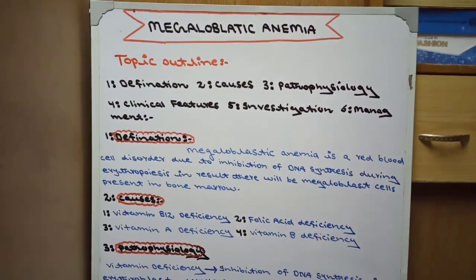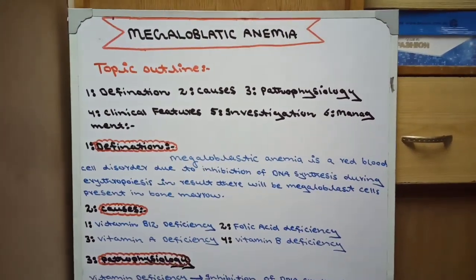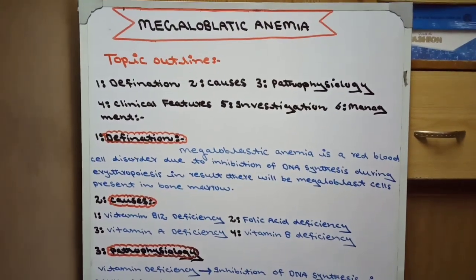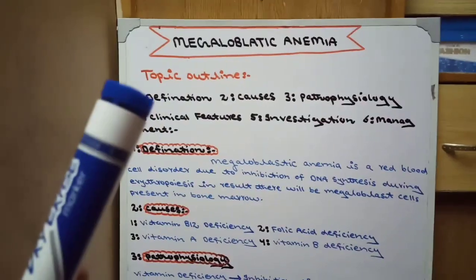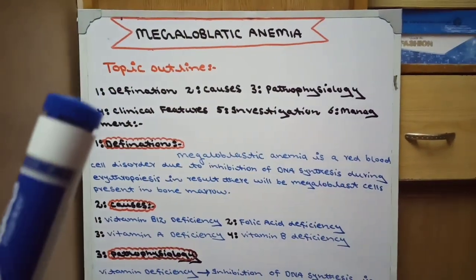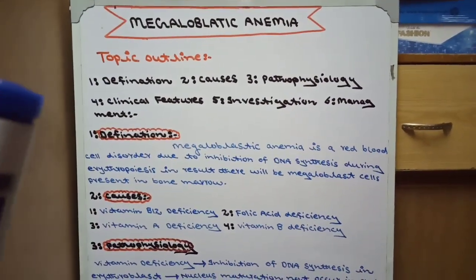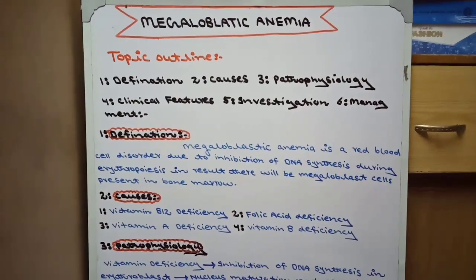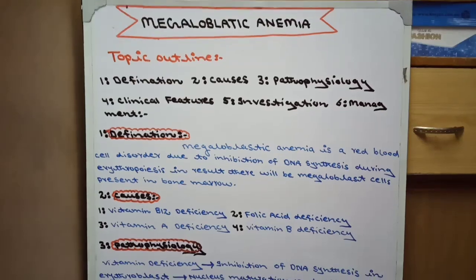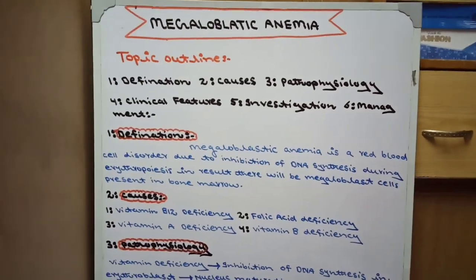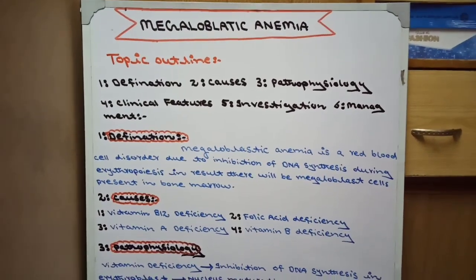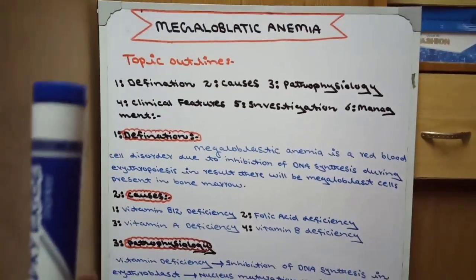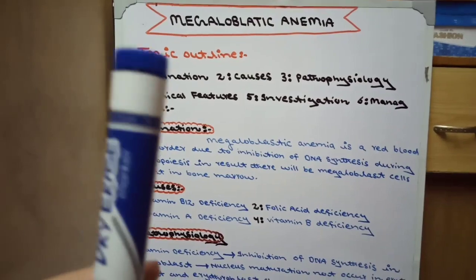Today our topic is related to general medicine: megaloblastic anemia. Before going to the topic outline, if you want to watch the same lecture in Urdu Hindi, I already uploaded the same lecture on my YouTube channel in Urdu Hindi. But if you want to watch in English language, then this video is for you. Now come to the topic outline of megaloblastic anemia.